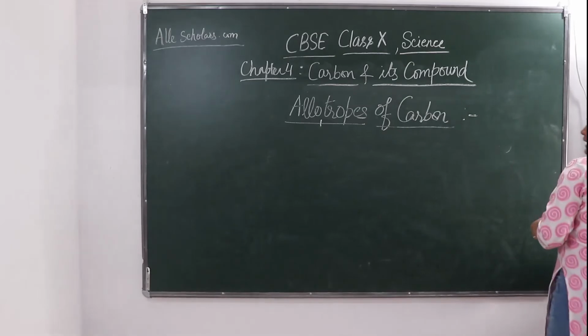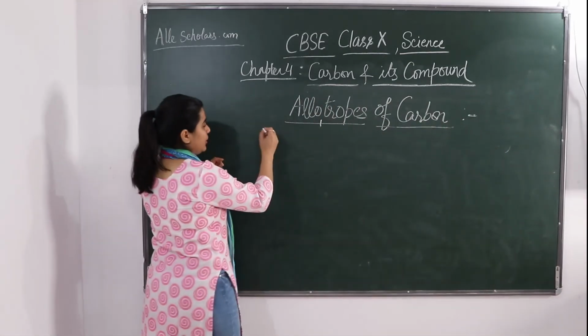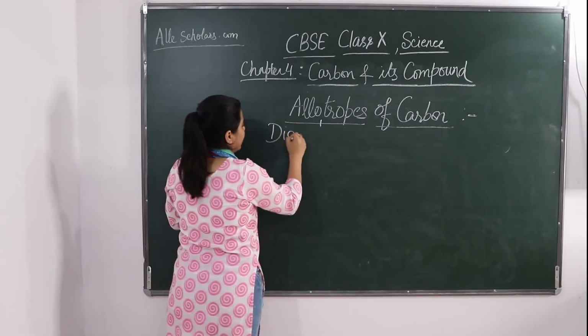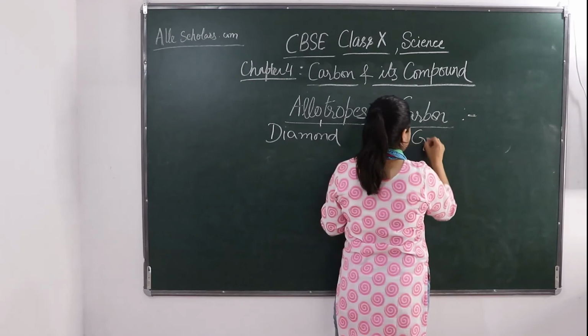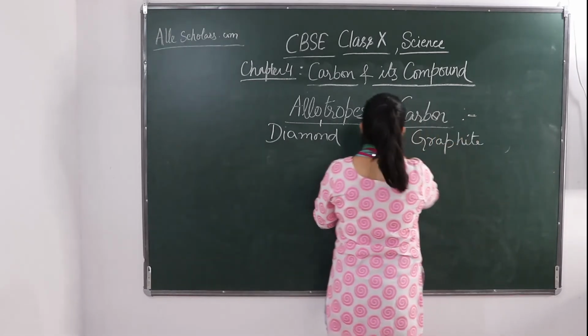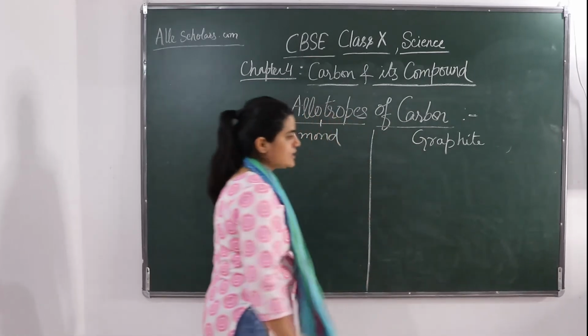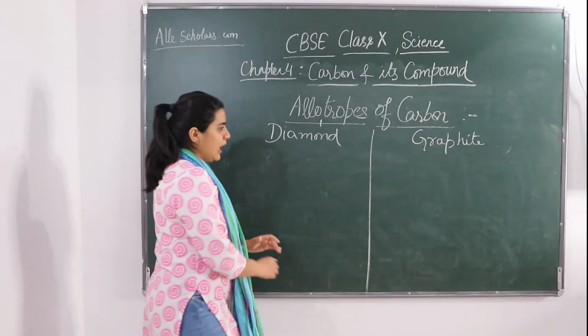Although there are many allotropes of carbon, we will be discussing only diamond and graphite. Both are very common allotropes of carbon.